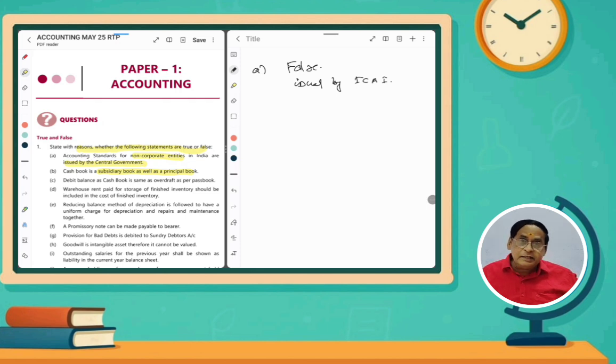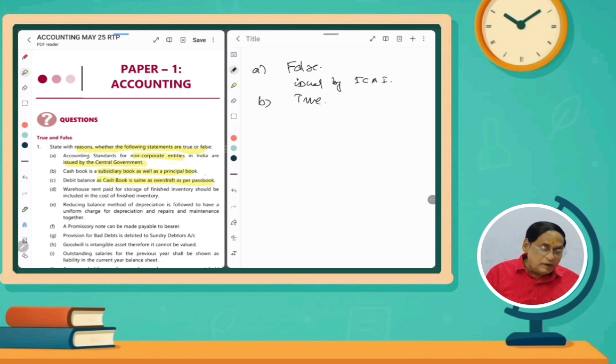The cash book is a subsidiary book, and it also consists of cash account and bank account. So it is a part of the ledger also. So the statement that cash book is a subsidiary book as well as principal book is true. It is a correct answer. True. You have to mention what I have stated, like this. And then, debit balance as per cash book is same as overdraft balance.